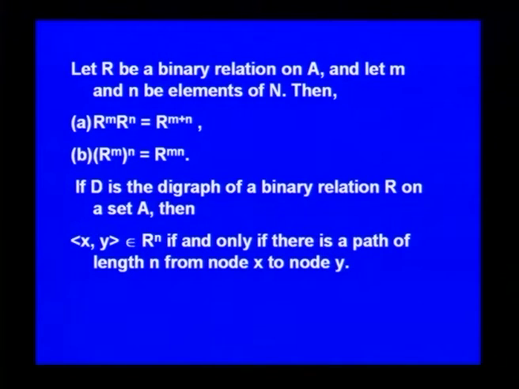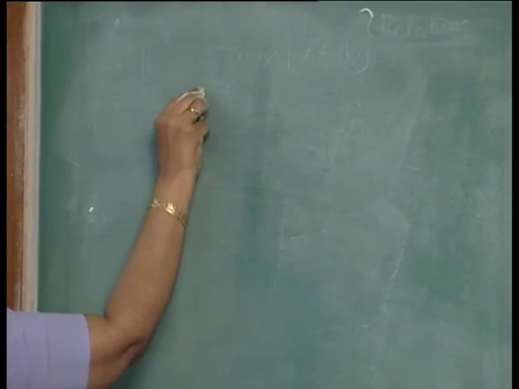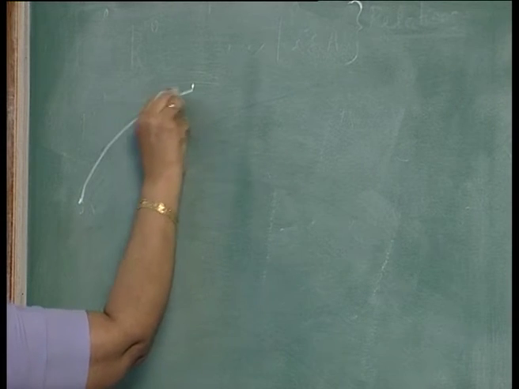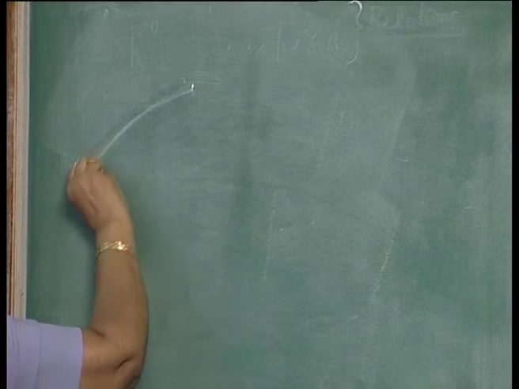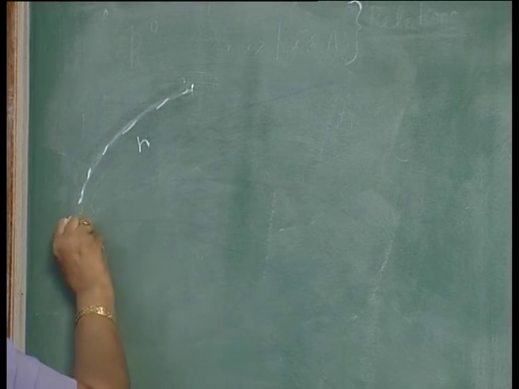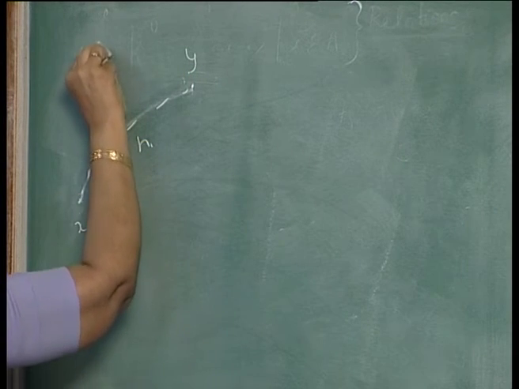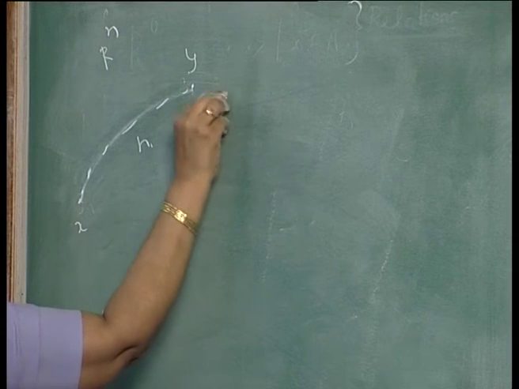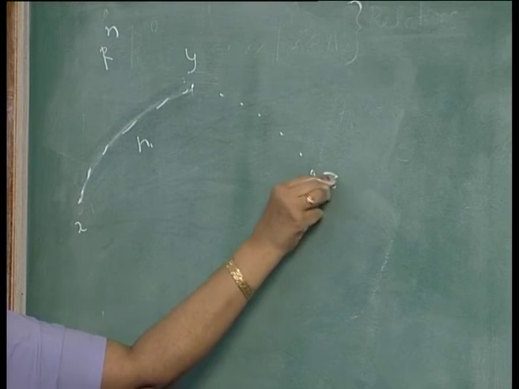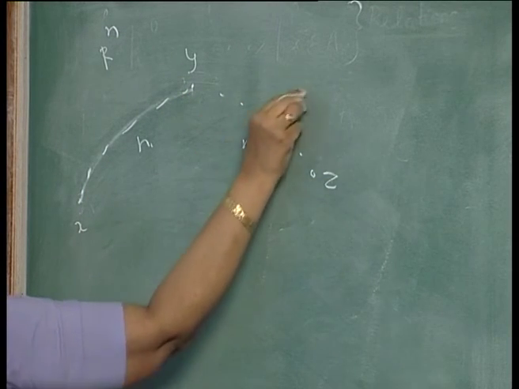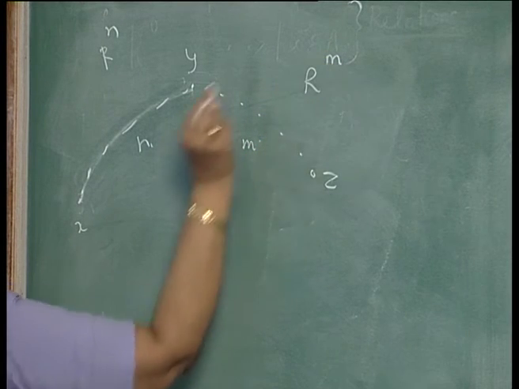So, if there is a path of length n from x to y, it is not a single arc, this will be in R power n, and from y to z say there is a path of length m, and this will belong to R power m.